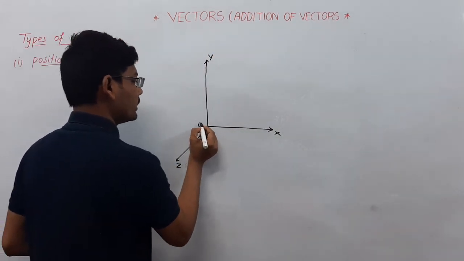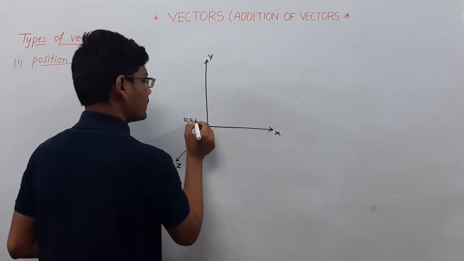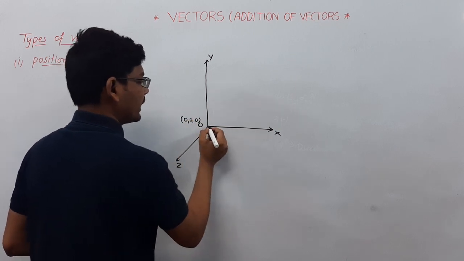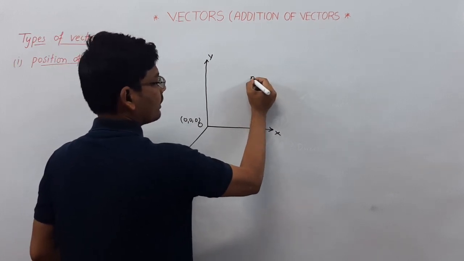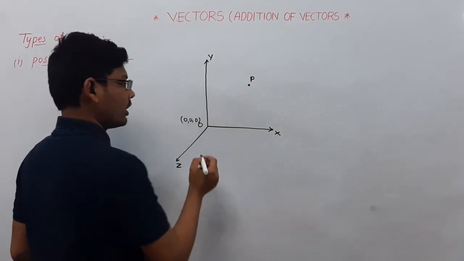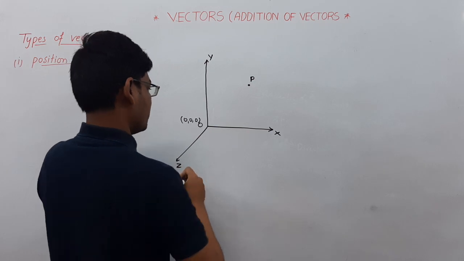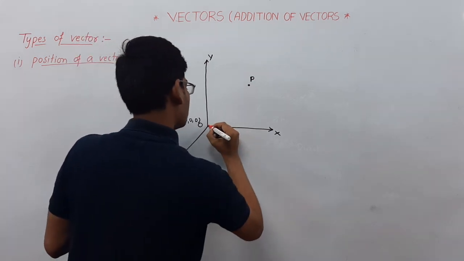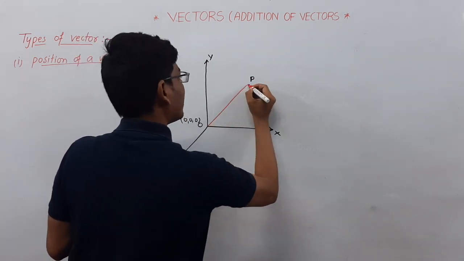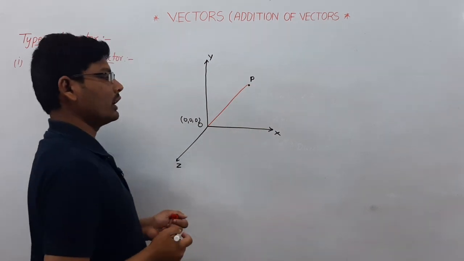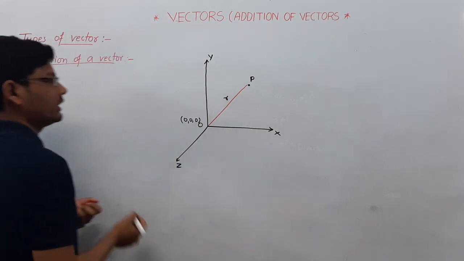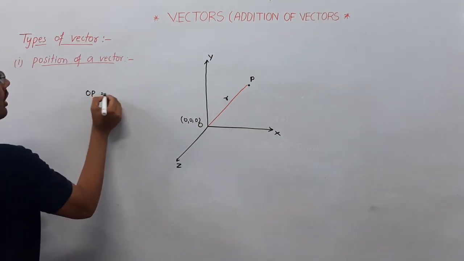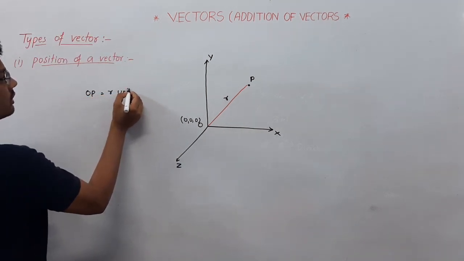This is the origin 0, 0, 0, and if you take a point P in a 3D coordinate system, then the joining of O and P, with a distance of r units, OP is equal to r units.